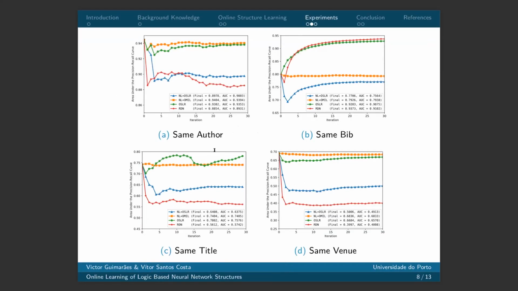As we can see here, our proposed algorithms are doing well in two of the four relations of the Costa dataset, which are the same alpha and same venue. Here the Meta-Interpretive Learning approach is doing better, and here as well. In the others, for same baby, they are not very good, but for same title, the Meta-Interpretive Learning has a stable performance above the other systems.